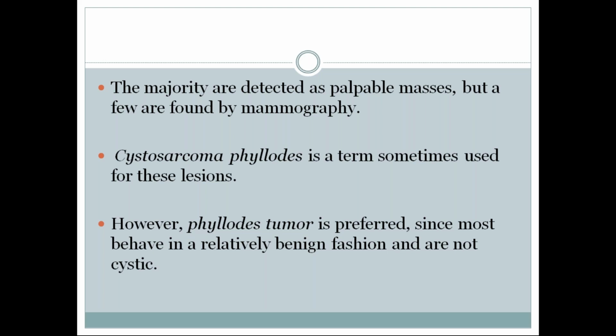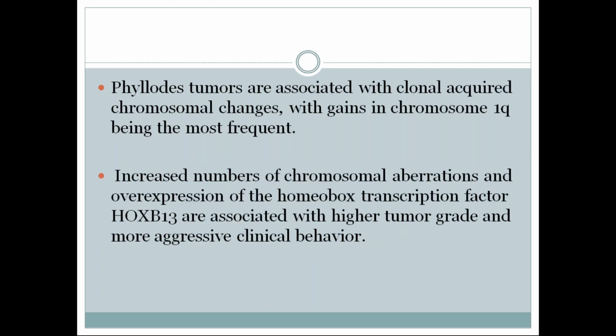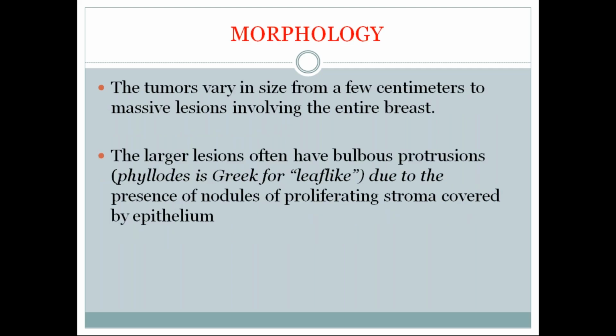Phyllodes tumors are associated with clonal acquired chromosomal changes, with gains in chromosome 1q being the most frequent. There are also increased numbers of chromosomal aberrations and overexpression of the homeobox transcription factor HOXB13, whose overexpression or aberration may lead to development of Phyllodes tumor. These are associated with higher tumor grade and more aggressive clinical behavior.